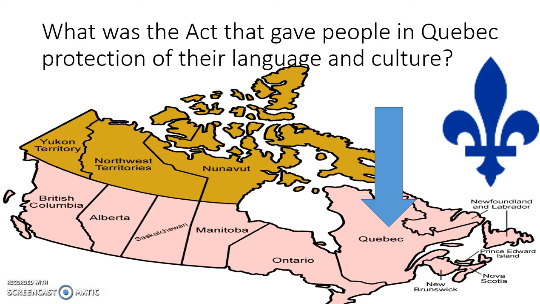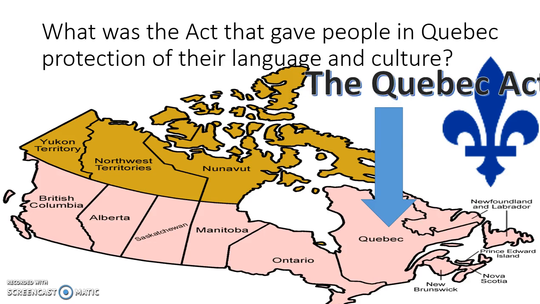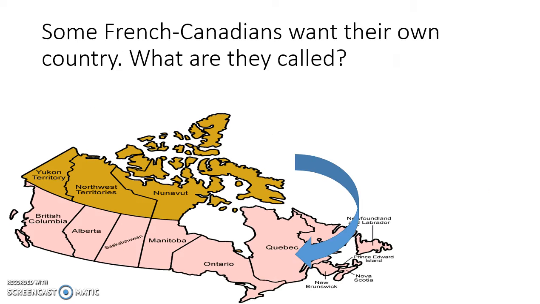What is the act that gave people in Quebec the protection of their language and their culture? Remember, Canada was really good at peaceful negotiations, and when trouble started brewing and these 2 European groups started having some tensions, they came up with the Quebec Act, which protects French Canadians' culture, language, and their religion. Their language is obviously French, but their religion is Catholic, and they want to protect that French culture. So that's the act that did it. And for the most part, things have been pretty peaceful.